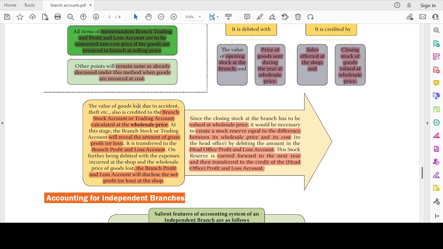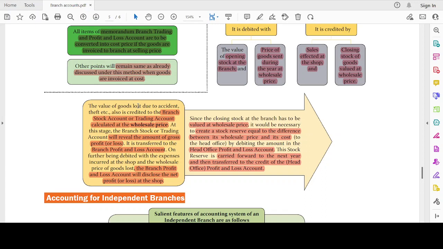Okay, so what are we going to do here? We are going to credit the abnormal loss account at wholesale price in the trading account. Then we will debit the same in the profit and loss account. Then, after charging all other branch related expenses, we will arrive at the branch net profit.